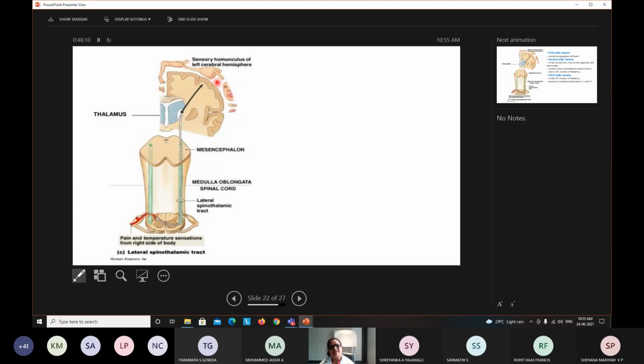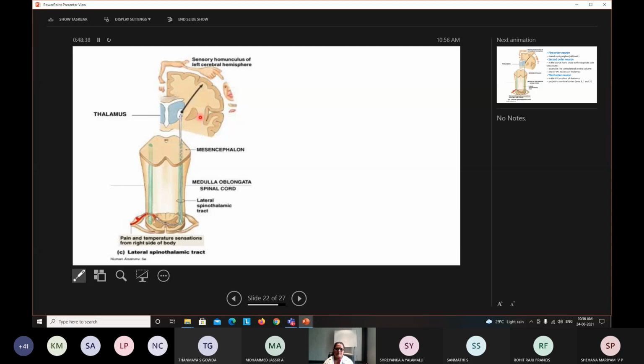Okay, so if you see the palm, its size is quite a bit bigger than the trunk. If you see the face, especially the lips, it has a bigger representation than the rest of the parts. So likewise, this is called the homunculus. If possible, in the next class, I am going to discuss these aspects. So, depending on the area of representation, the sensations are felt.